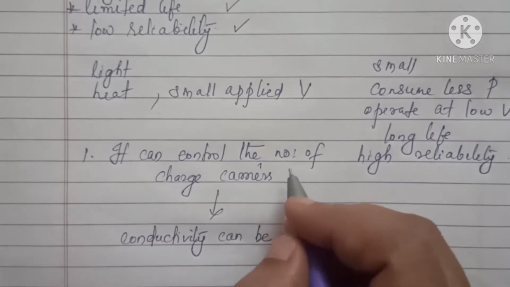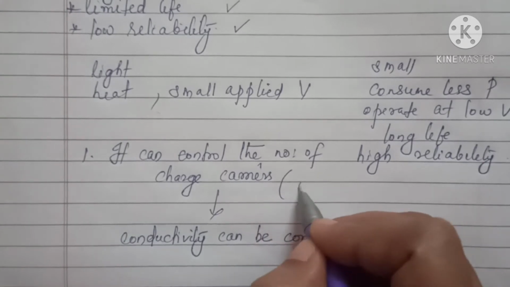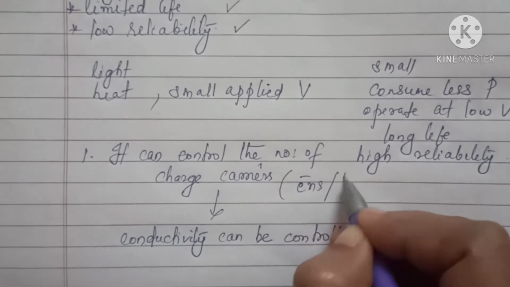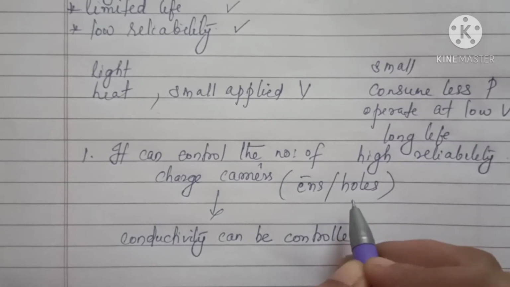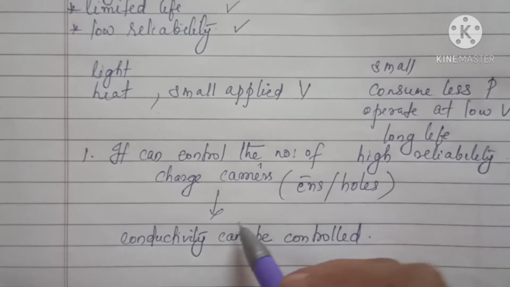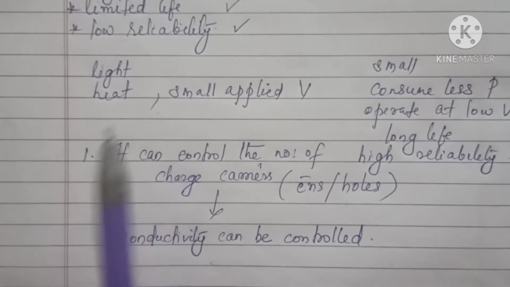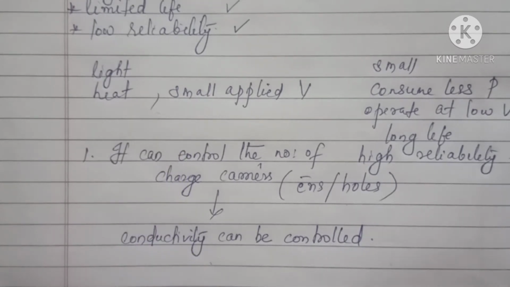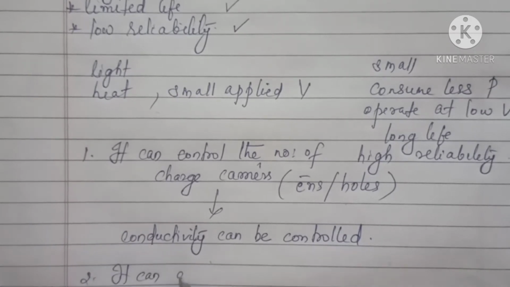I already told you that inside a semiconductor, the charge carriers are either electrons or holes. I will discuss these holes later. So it can control the number of charge carriers, or you can say it can control the conductivity. That is one of the properties of semiconductors. Now the second one is that it can give unidirectional current.